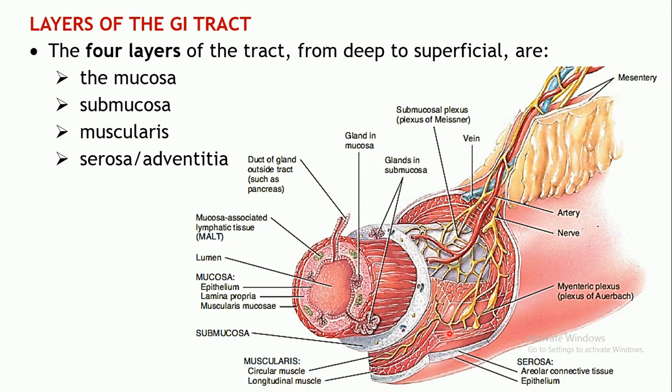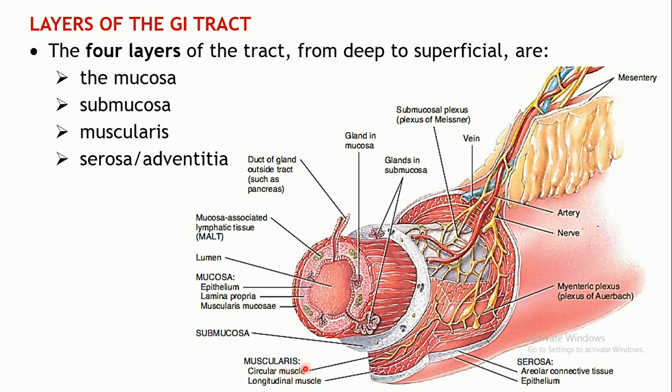Whereas in the rest of the areas, in most of the esophagus, the middle part of the esophagus, then the stomach region, the intestines, small as well as large intestines, they mainly comprise of the smooth muscles.